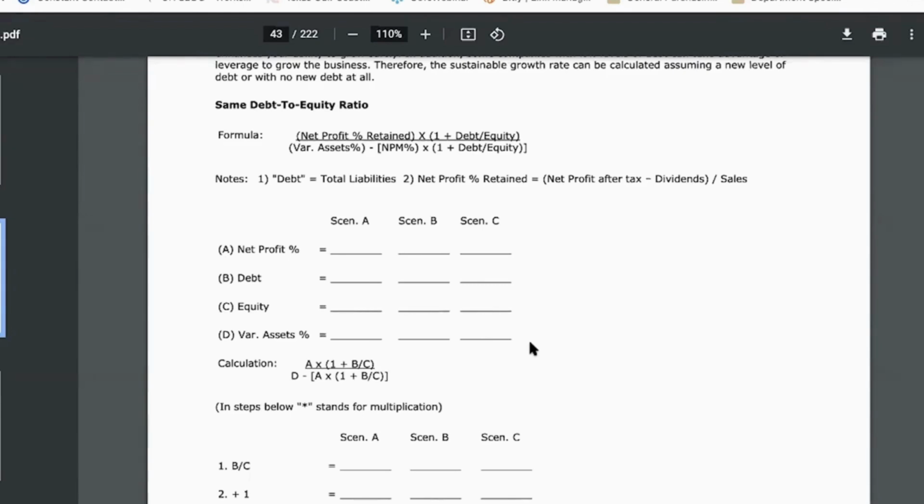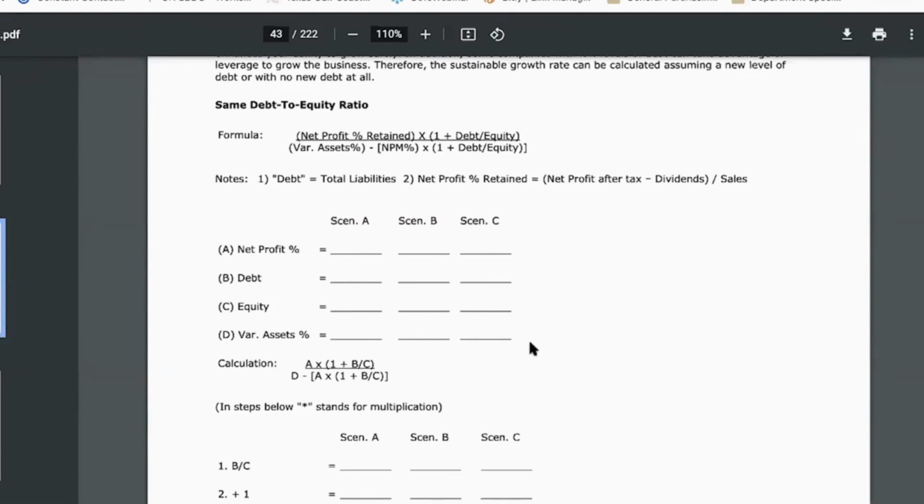Only 2 ways to capitalize a business, to fund a business. And so what we're looking at here is of the money that has been put into the business, what percentage is debt versus what percentage is equity. And the 2 have to equal 100%, because only 2 ways to fund our business: debt and equity.